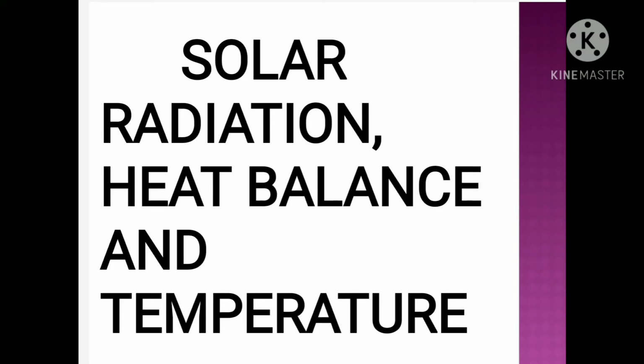After that, we had discussed the passage of solar radiation through the atmosphere and spatial distribution of insolation that we receive on the surface of the earth. So these were the things that we had discussed in the previous video. Now we'll start with the next topics of this particular chapter. So let's start with this chapter now.